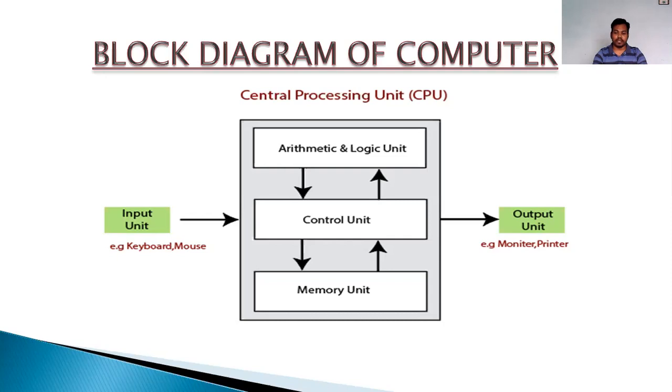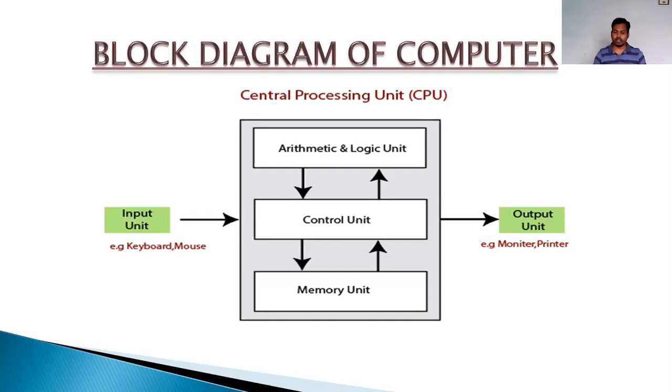Monitor, printer. Suppose I give an instruction using the keyboard and mouse, then the processing is done by the CPU, and it generates the output, which I see using the output devices. There are some devices through which we give input to the computer, and some devices through which the output generated by the computer can be seen by us.